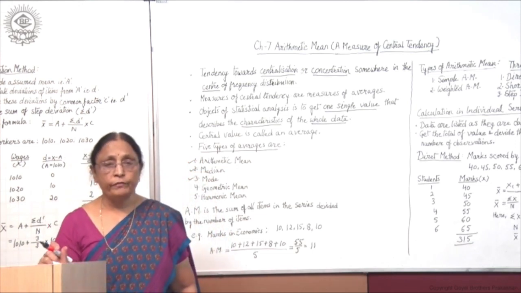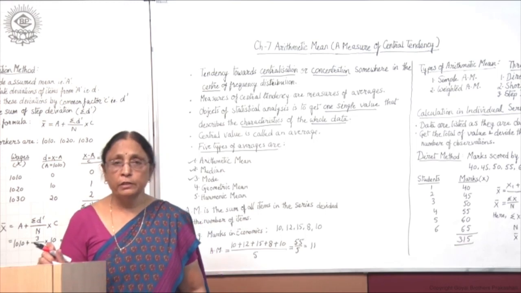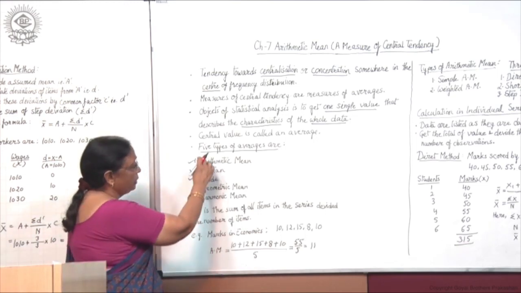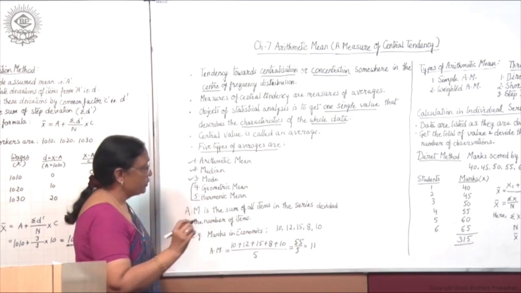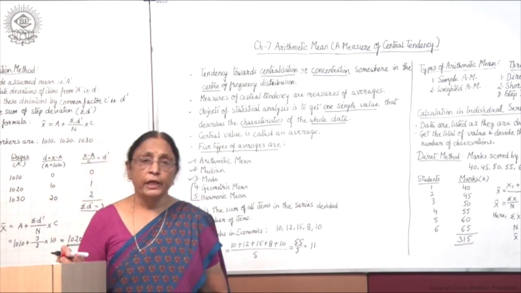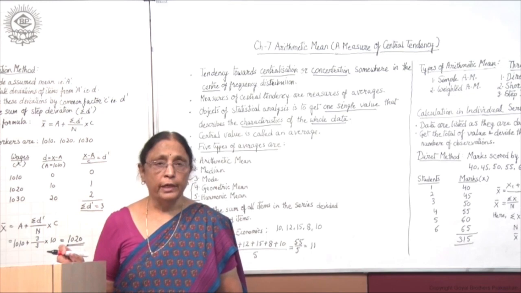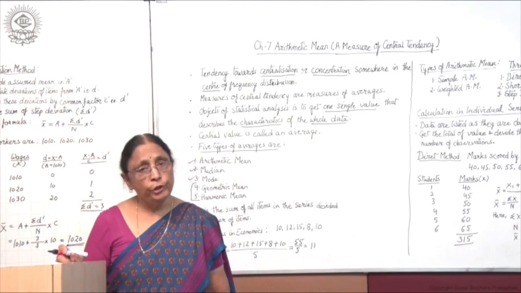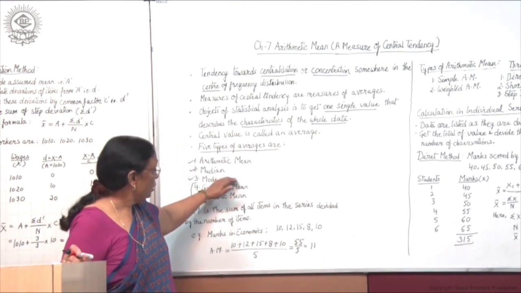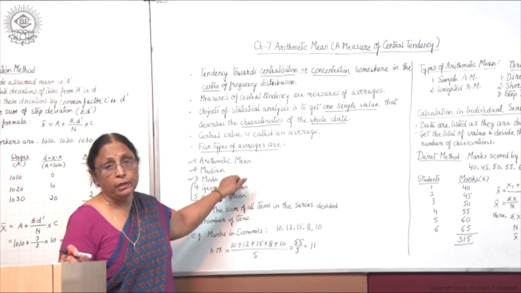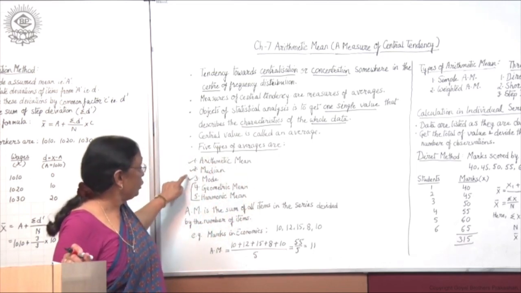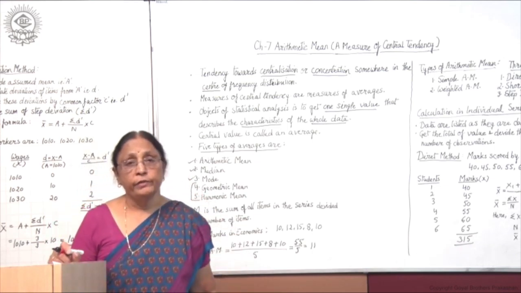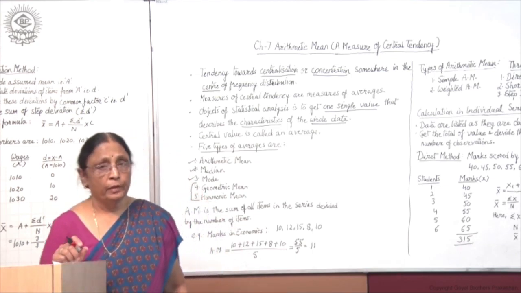These 3 types of averages are in your syllabus and you will study them in detail, whereas geometric mean and harmonic mean you will study in higher classes. You need not worry about these 2 now, because they are a little complex and difficult. So only these 3 you are concerned with in your 11th class syllabus.